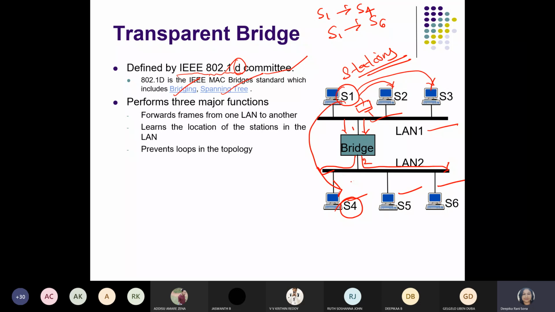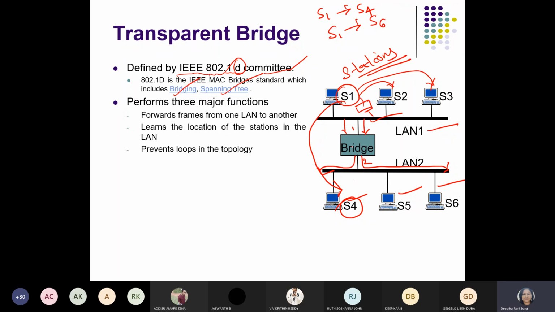This searching process is called flooding. The packets or frames will flow onto the network until the port address of the destination is found. This is the way of communication.